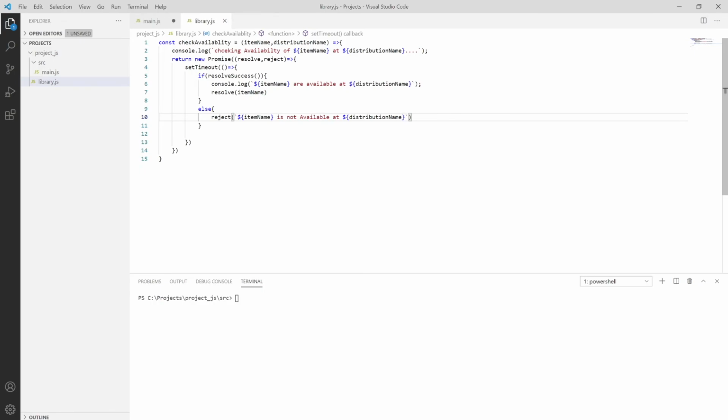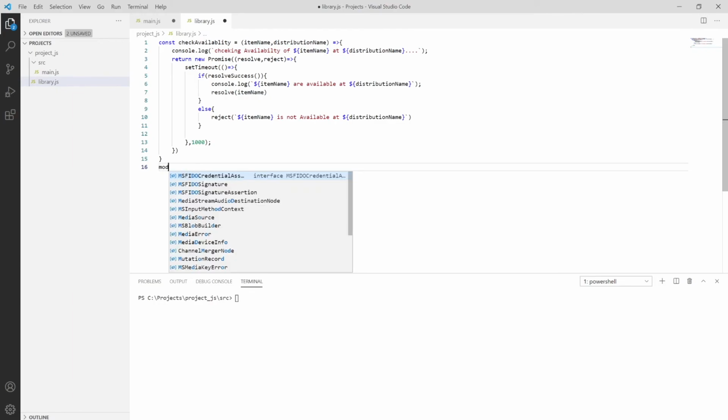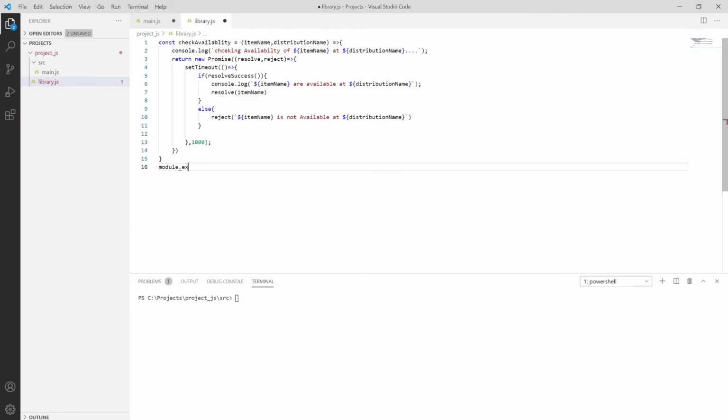So save it using Control S, and then after a particular time I'm providing the delay of 1000. You can provide whatever delay you want. I'm exporting this module using module dot exports equal to, not module dot export, we have to use that.